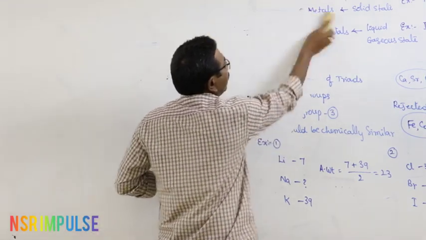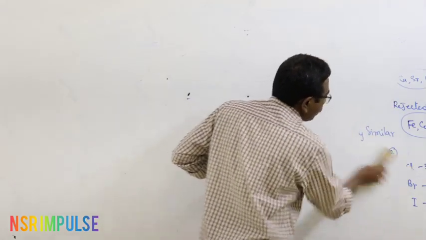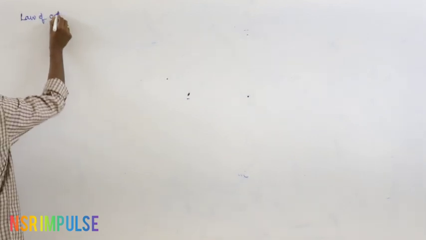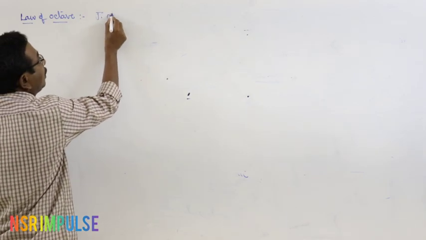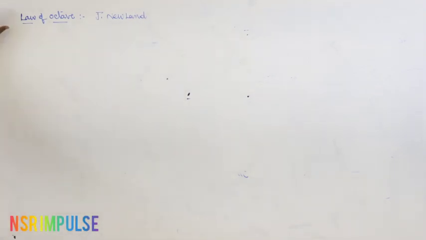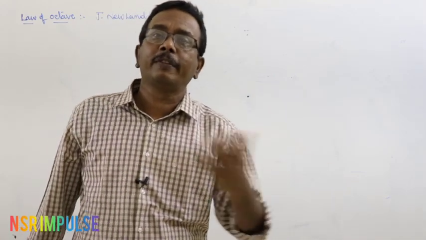After this, there is another classification given by Newlands, that is known as the law of octave. What are the important features of the law of octave? The law of octave was given by John Newlands. According to the law of octave, when the elements are arranged in increasing order of their atomic weights,